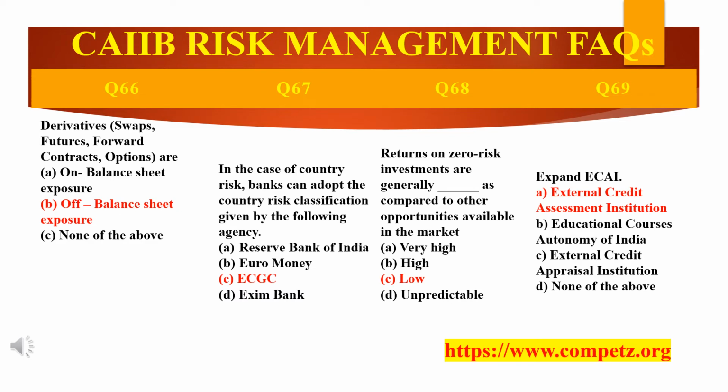Then the next question, returns on zero risk investments are generally dash as compared to the other opportunities available in the market. Let me repeat the question once again: returns on zero risk investments are generally dash as compared to other opportunities which are available in the market. There are 4 options: very high, high, low and unpredictable. For this the answer is C, low.